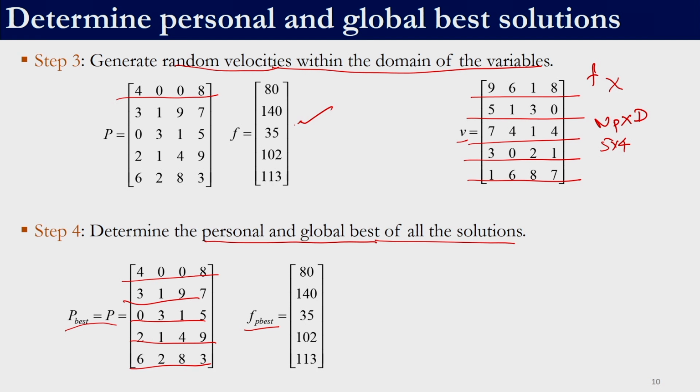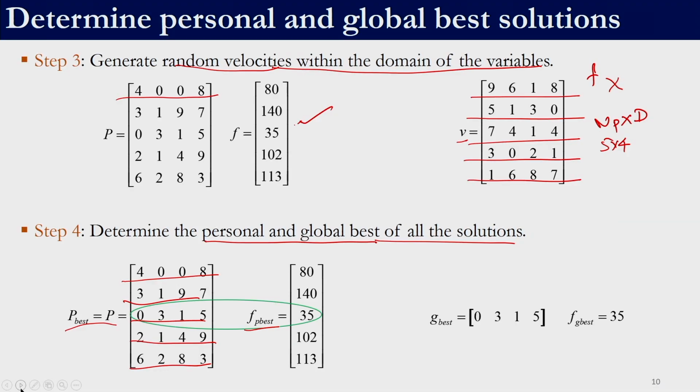So, we directly assign P as P best and F as F of P best only for the first iteration. After this first iteration is complete, you will see that the personal best values and the current positions can be different. Once we are done with this, we need to identify the global best. If we see now in this vector of fitness, 35 is the global best. So, that is F of G best and the solution corresponding to it is 0315.